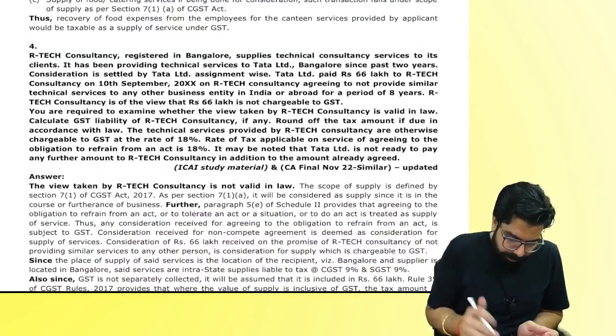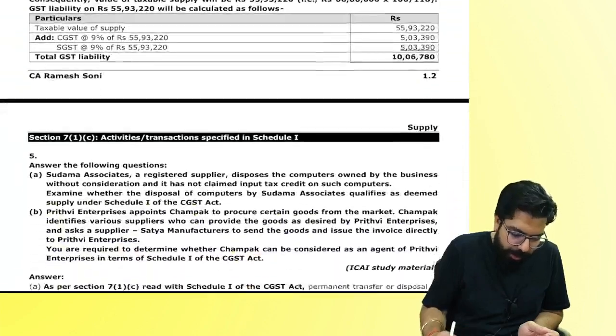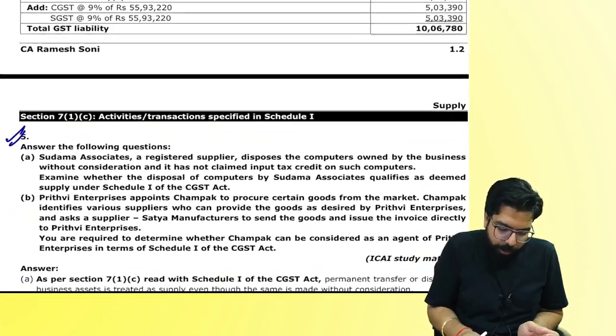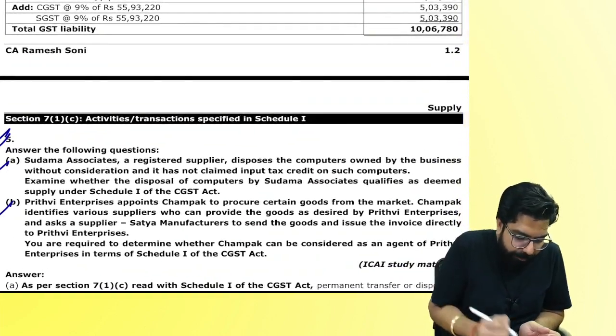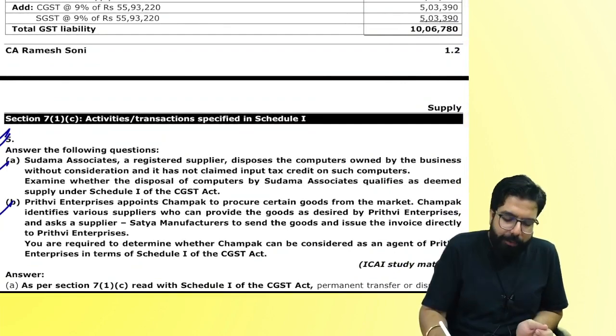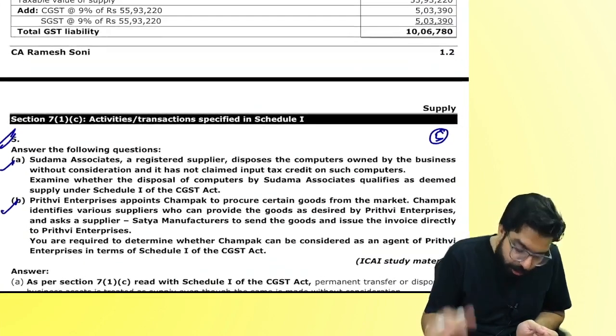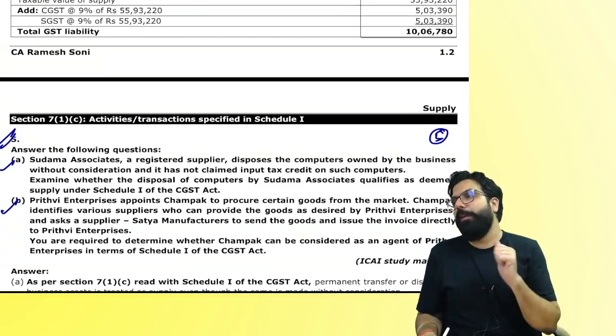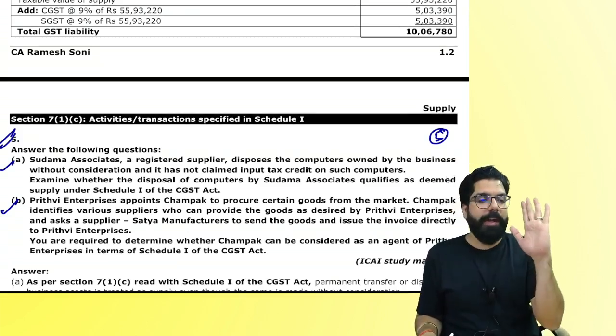Next. This one not now. The fourth one, I'll talk later. Not now. Come to the fifth one. Would you try to read the fifth one? I will give you 5 minutes. You read the question, you apply your law, and you write your answer. I'll wait for you. 5 minutes I'll give you.